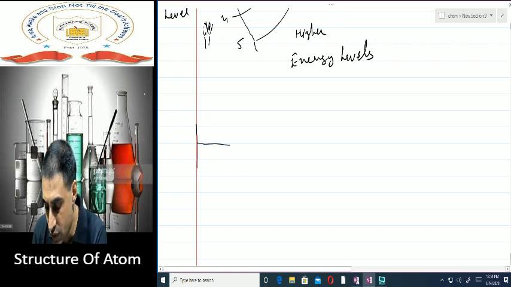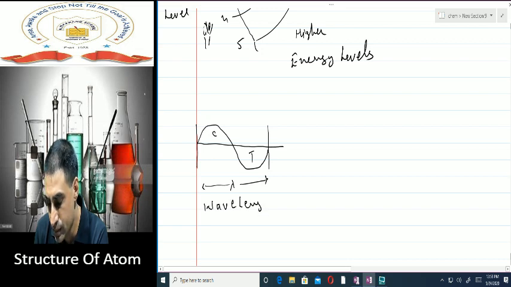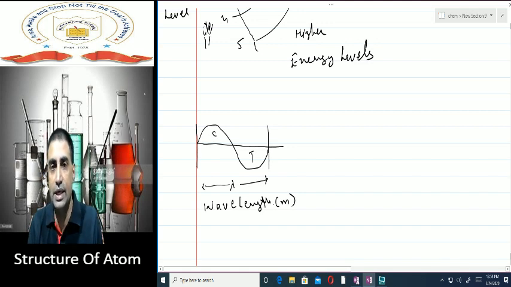that suppose I have got a wave. This is the crest of the wave and this is the trough of the wave. The distance between a crest and a trough we represent by lambda and we call it wavelength. It is generally measured in meters. So it is measured in meters, however, you often see it represented in terms of picometer, nanometer, angstrom, micrometers. Then in that case, we have to convert it to meters. So the distance between a crest and a trough is known as wavelength.